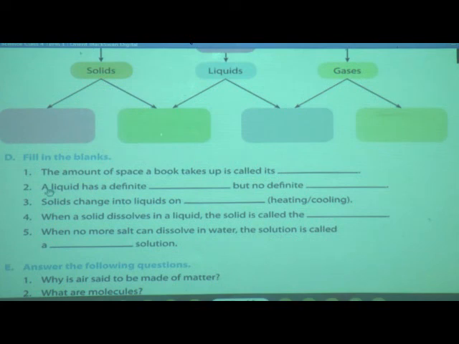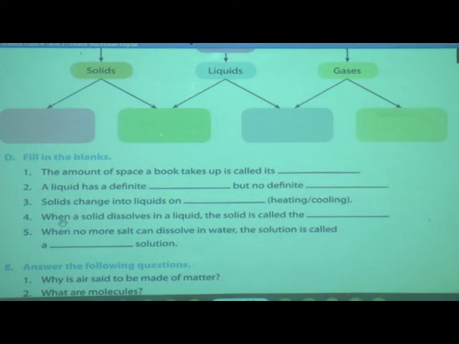The next one: a liquid has definite volume but no definite shape. We have just solved that question. The third one: solids change into liquids on heating. You have to write the answer: heating.